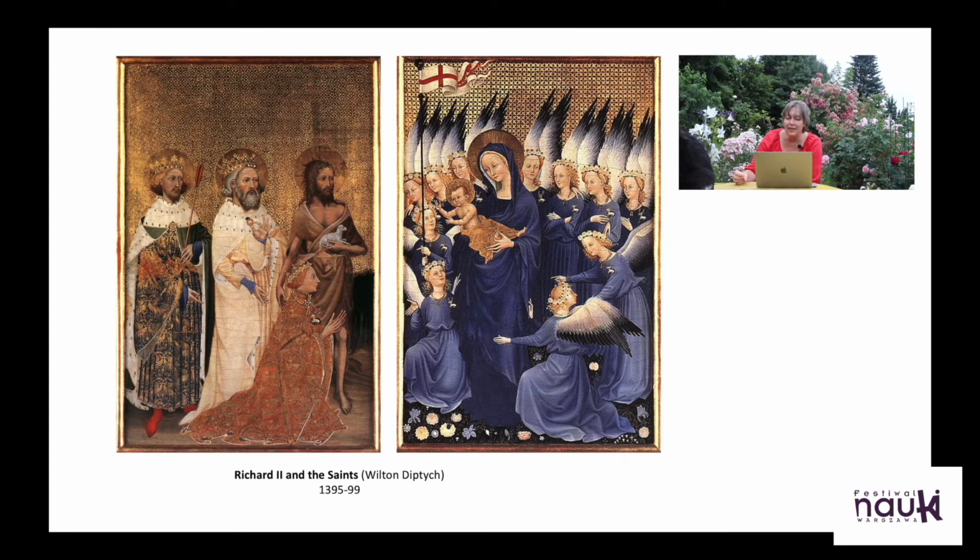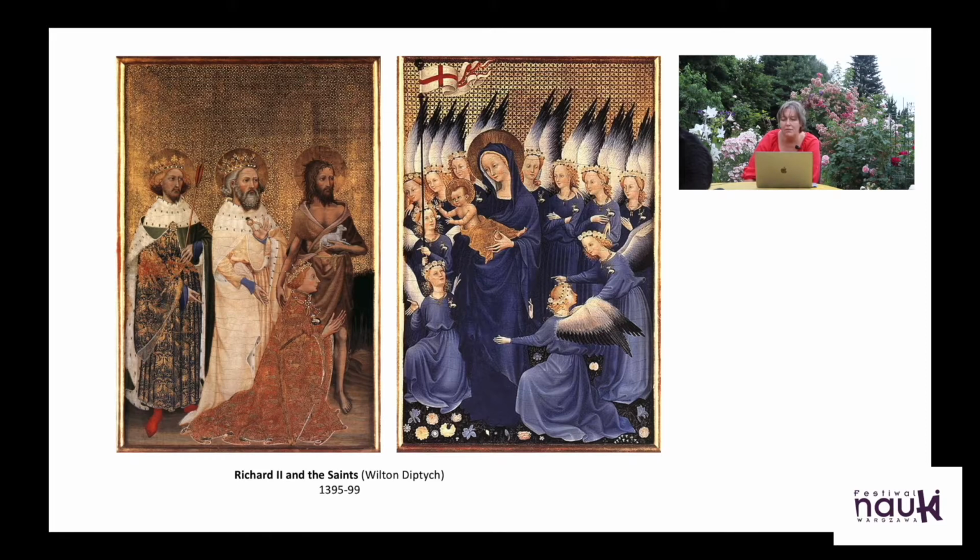What is interesting really is the way that the angels and holy persons are arranged. So you can see the banner of the flag of St. George, a red cross on white background, which is the traditional symbol of England, so the country that young Richard was ruling, held by angels.